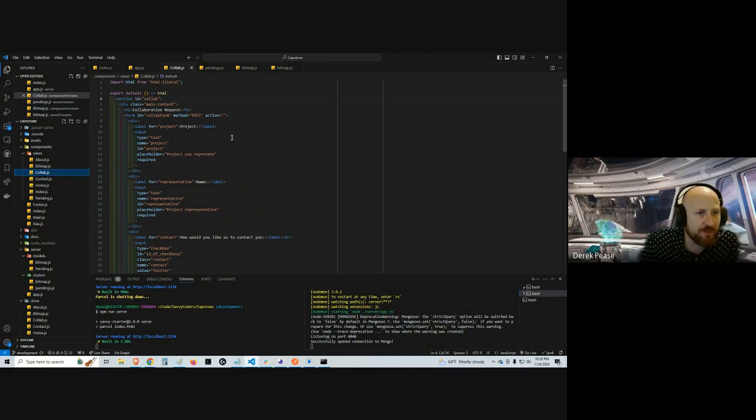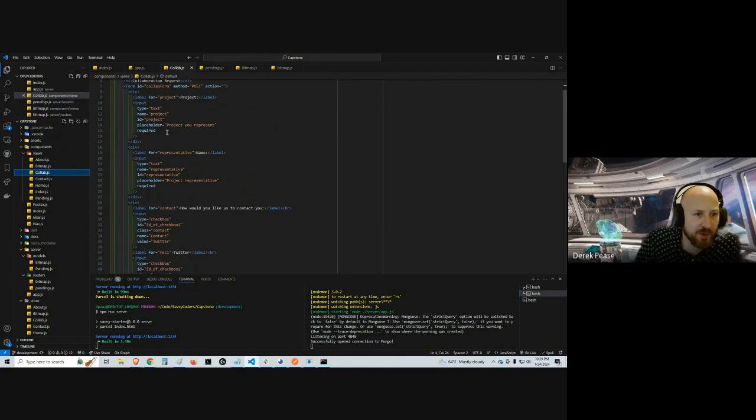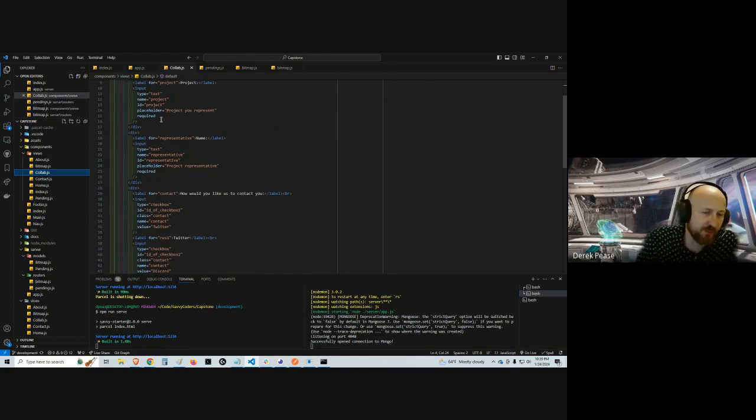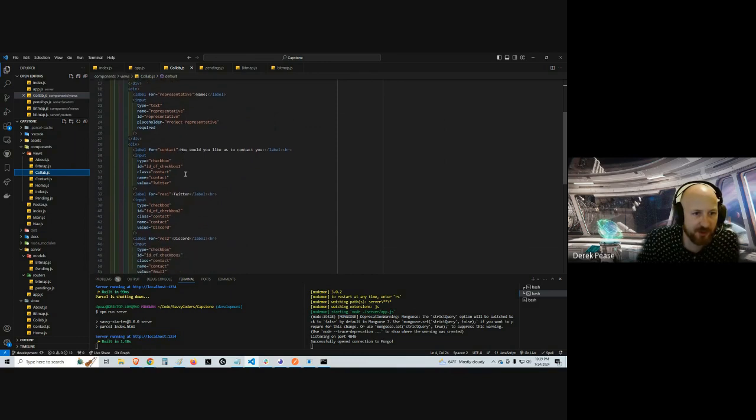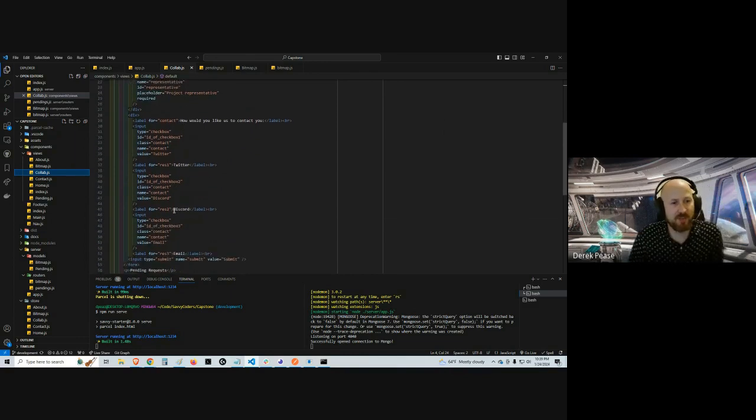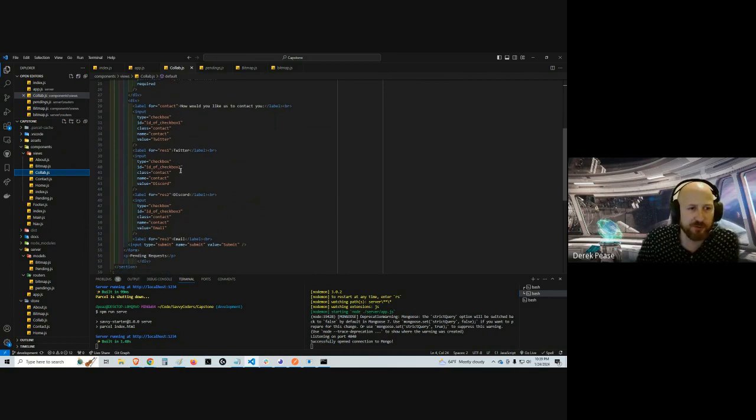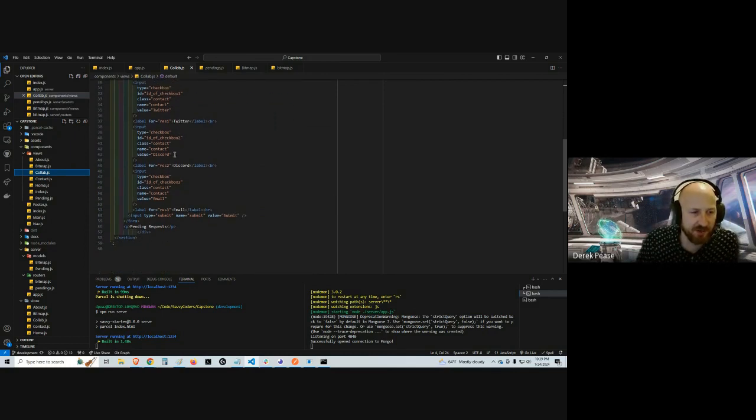For our collab, this is the form. This is what you saw where it says project you represent, project representative, and then how you would like us to contact you. I'll be adding more information here as well, so it's a little more detailed and can at least give an idea of what it is that they would like to collaborate on.